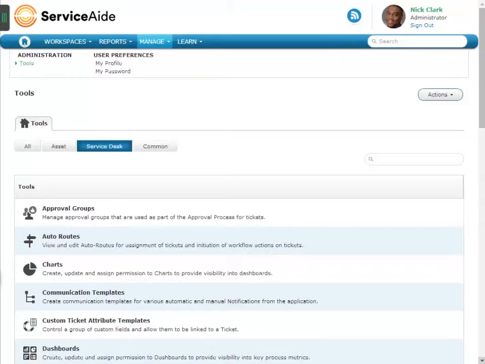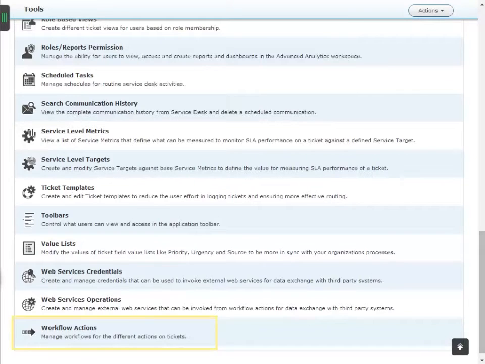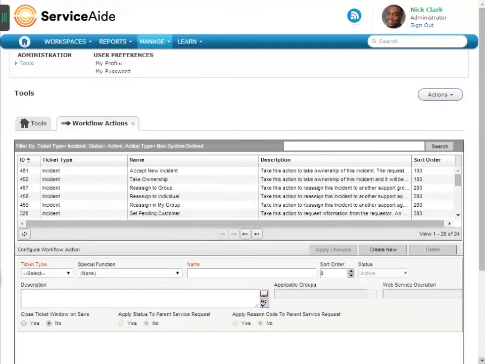First, let's look at how the Service Desk Administrator configures matching conditions and permissions. From the Manage menu, click Tools, then click the Service Desk Channel button, and then scroll down and select Workflow Actions. There are several workflow actions already included in Cloud SM. Let's take a look at the matching conditions and permissions on an existing workflow action.